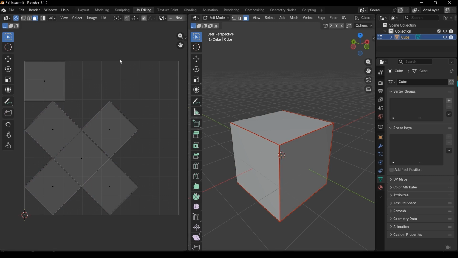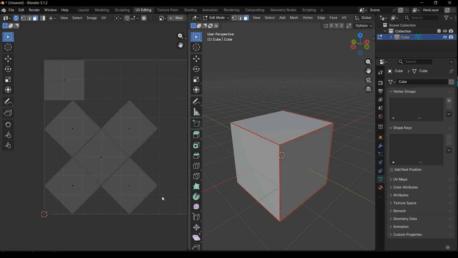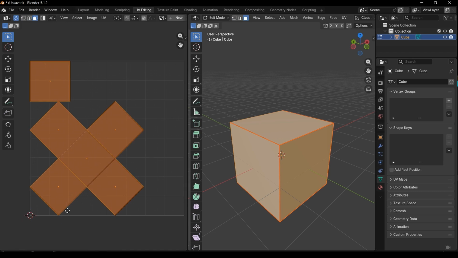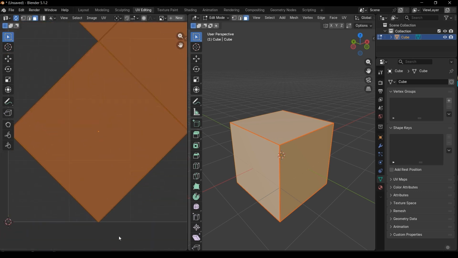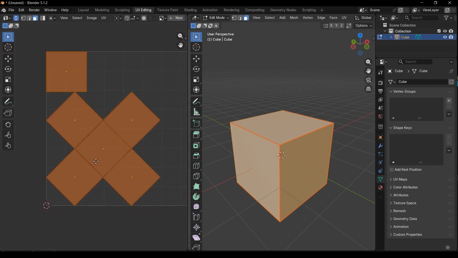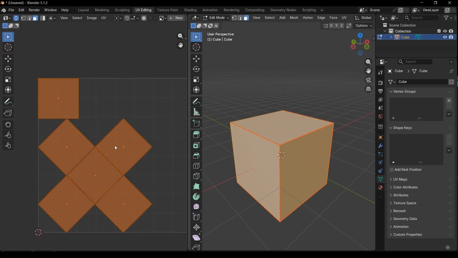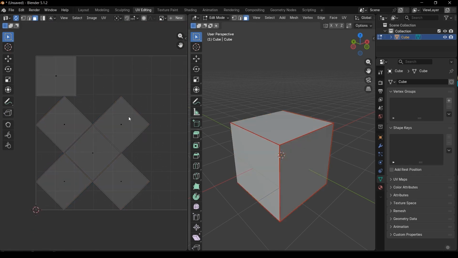Alright, here we are in the face mode. In the 2D view you can go to the edge or vertex. Press 1, 2, and 3 on your keyboard. And here we need to move the UV islands. These are UV islands. Move them and keep a distance from the edge. The edge of the UV is kind of dangerous in the texturing process, and it will cause some issues and problems during the texturing, and it's not good.